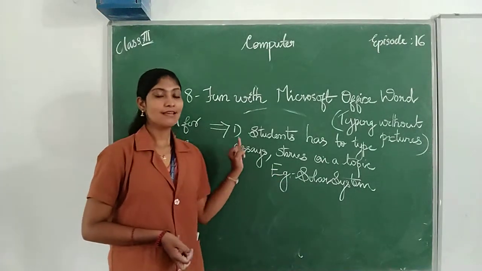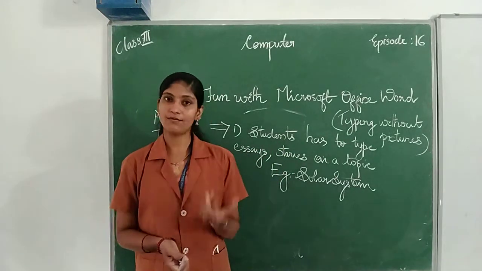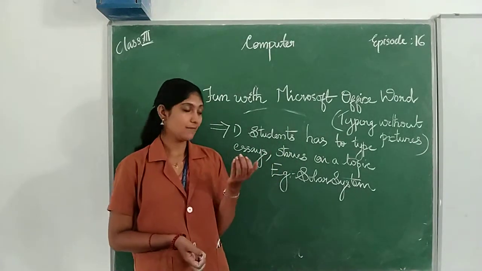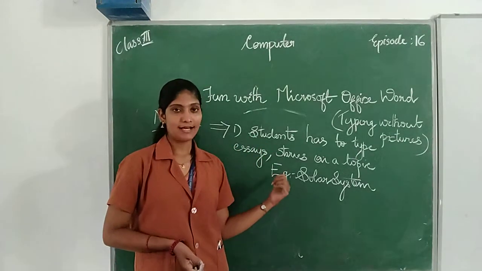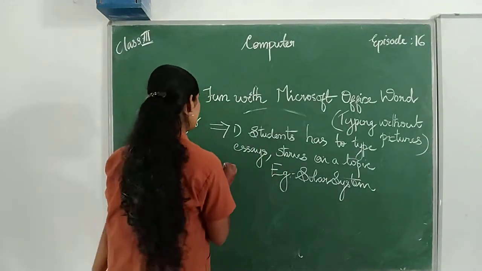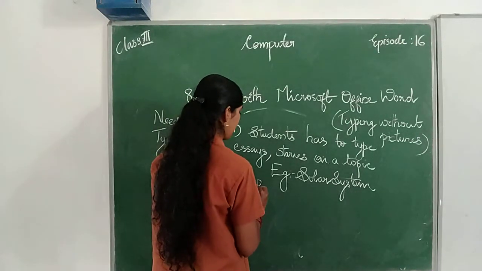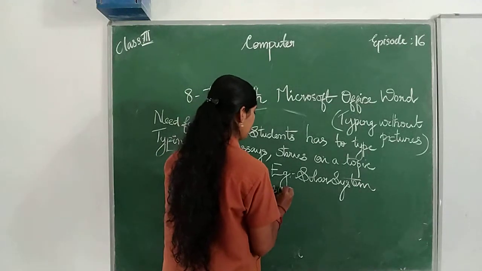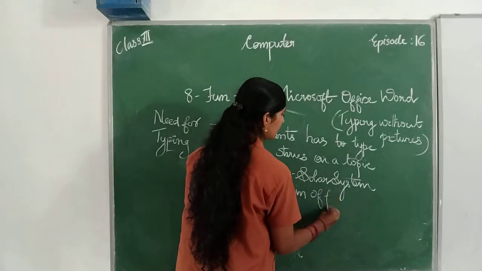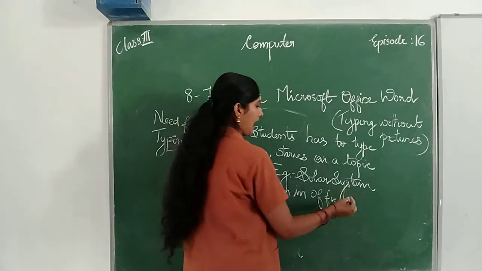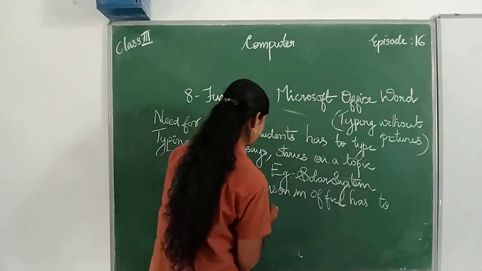Official letters means formal letters. So the second need: a person in office has to type letters.